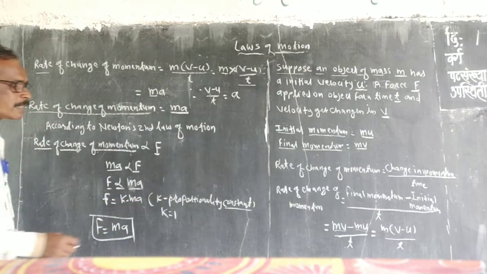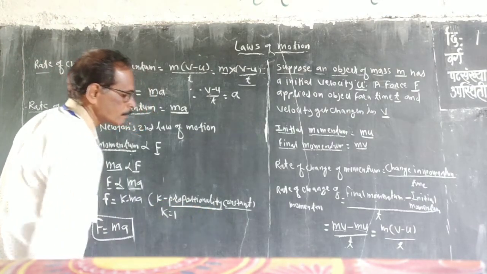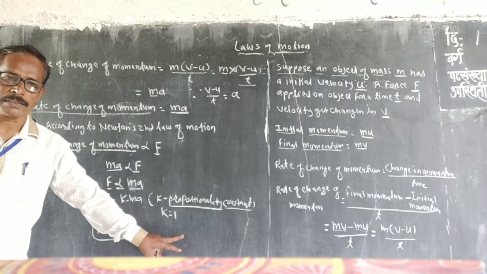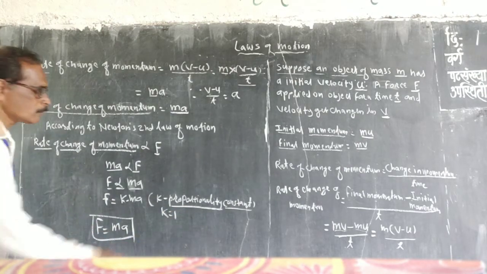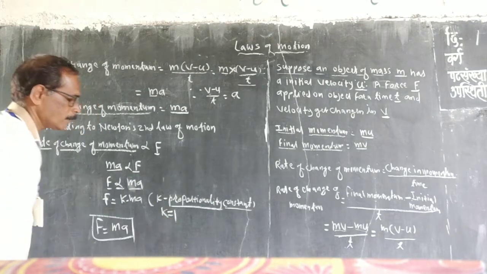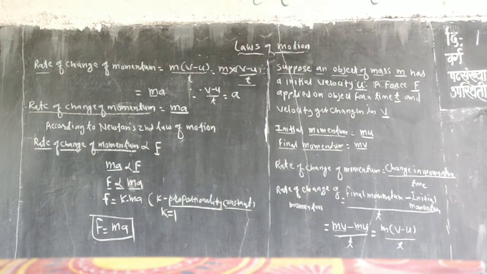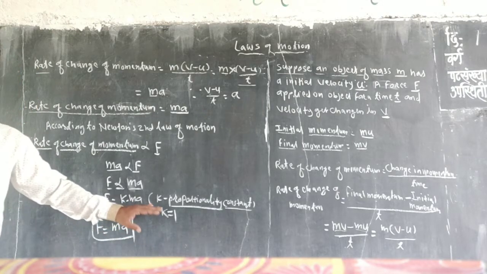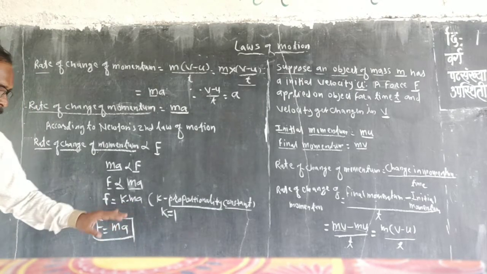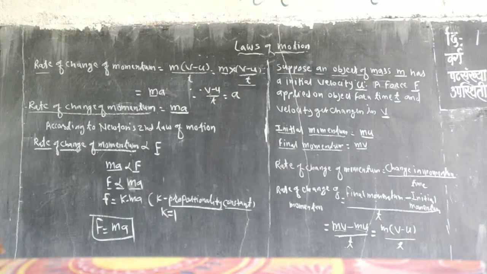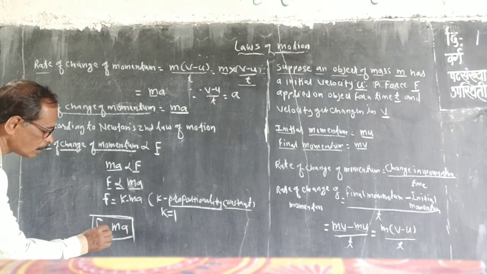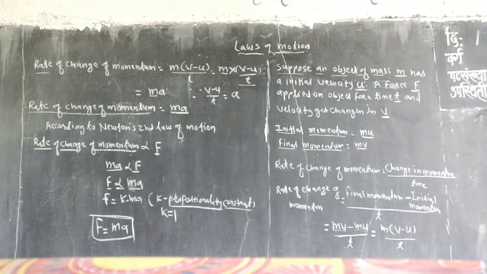What is the k? K is the proportionality constant, and the value of k is equal to 1. When we keep the value of k, that is 1, in our given equation, we will get the most fundamental equation in physics, that is F equal to m into a.